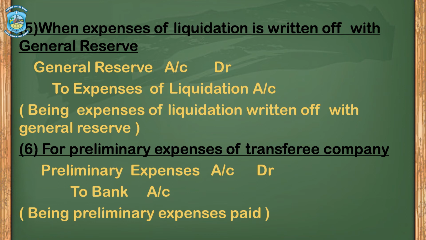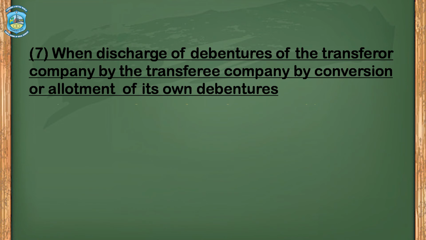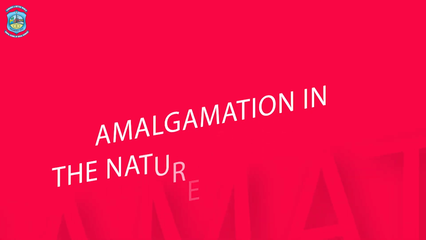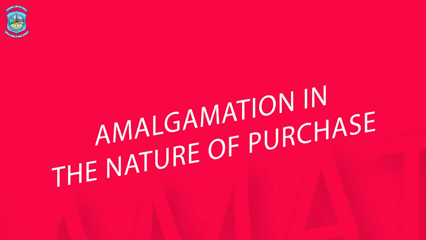When discharge of debentures of transferor company by the transferee company by conversion or allotment of its own debentures, in that case the journal entry would be debentures of transferor company account debit to debentures of the transferee company. This means that for old debentures, if new debentures are given in the purchasing company, this journal entry would be passed. Now we are going to discuss the journal entries in the nature of purchase.